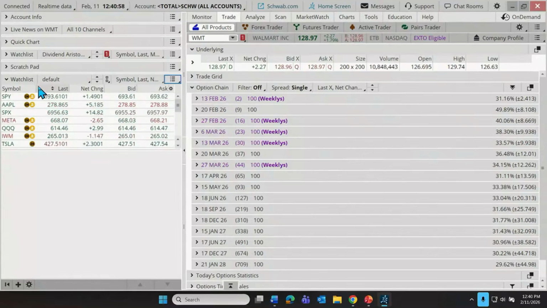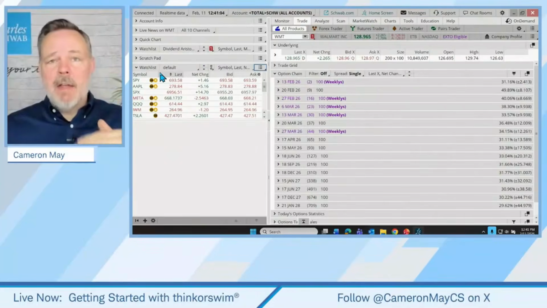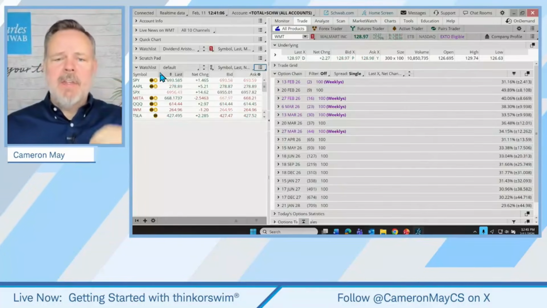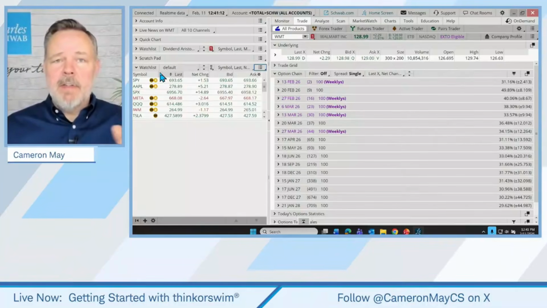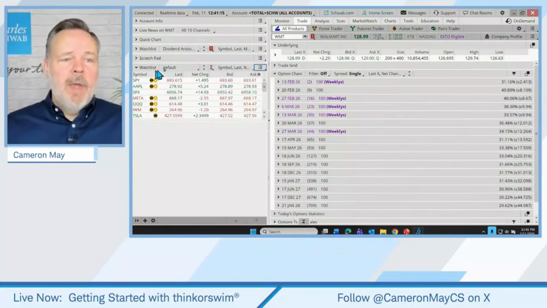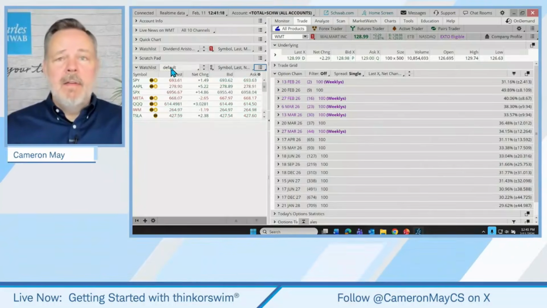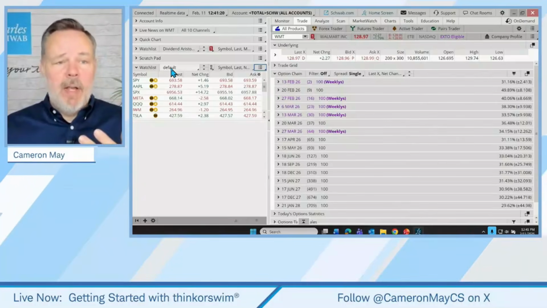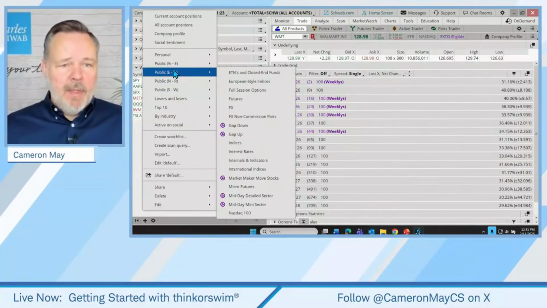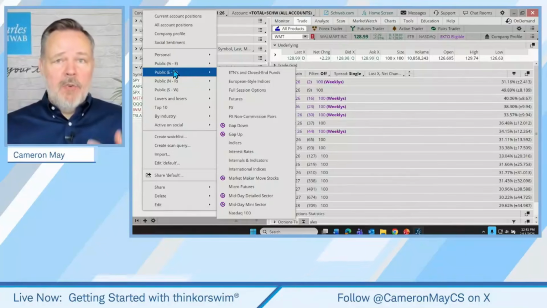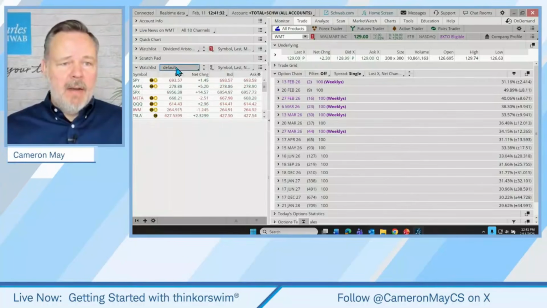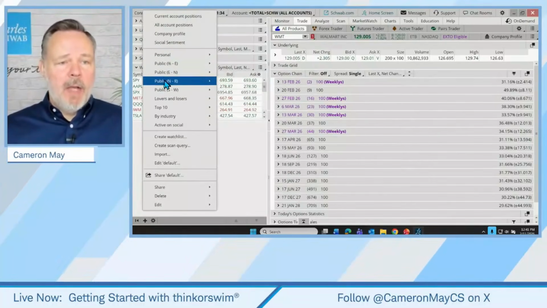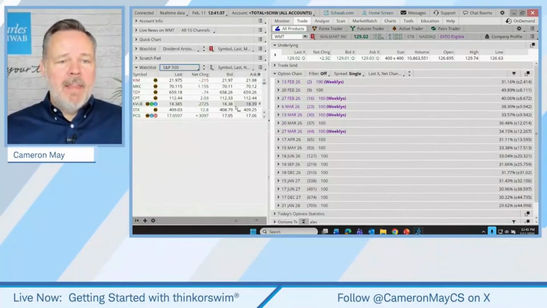All right. So finally, let's talk about watch lists. Traders like to keep their eyes on different lists of stocks for all sorts of different reasons. They might be in different sectors. They might be different value or income stocks that a trader is considering or an investor is considering purchasing. But we can create and delete all kinds of different watch lists. So for example, one thing that we need to be aware of is that Thinkorswim actually creates and publishes example watch lists. So if I click on the little watch list heading here, I can find the public watch lists and maybe bring up, like, let's say the S&P 500.